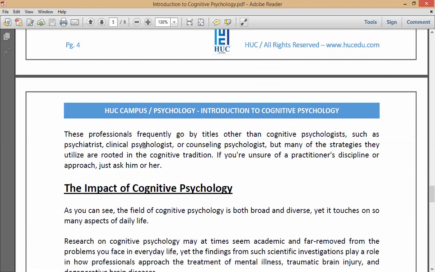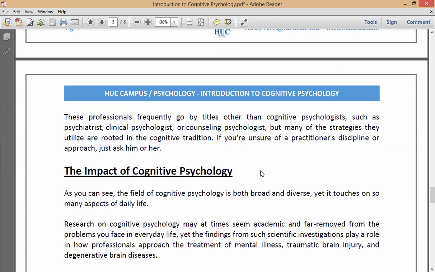Many of the strategies they utilize are rooted in the cognitive tradition. If you're unsure of a practitioner's approach, just ask him or her. Before you meet them, forward your problem to them, so you know whether they are able to help you.